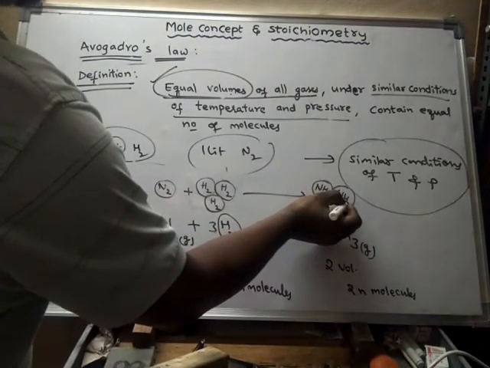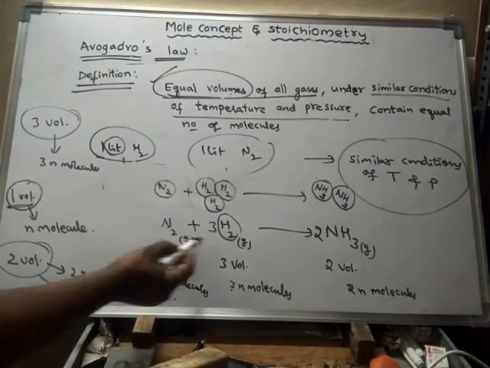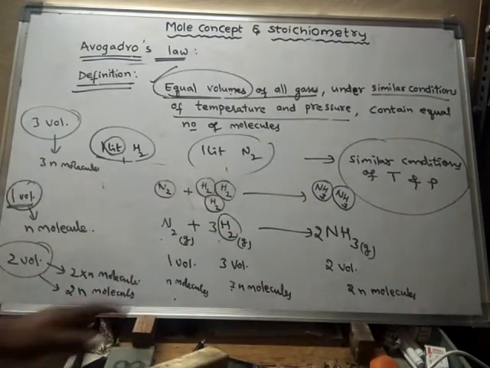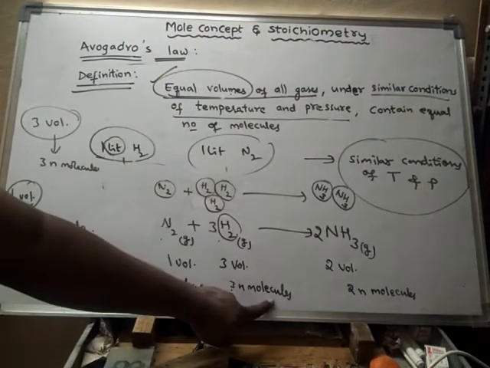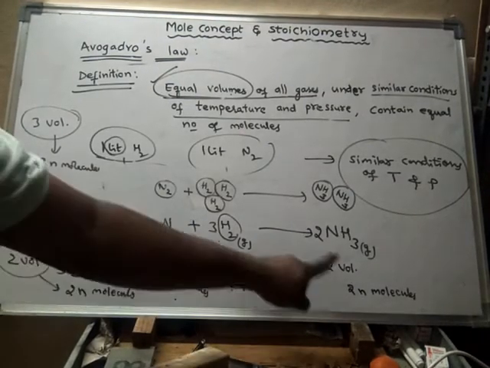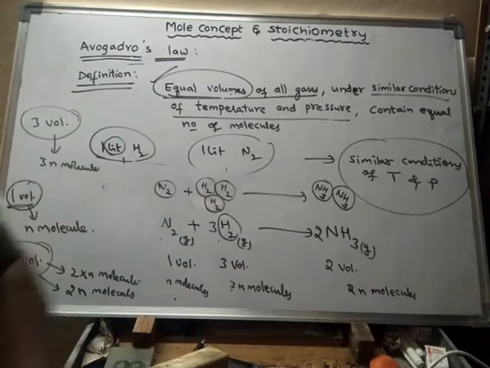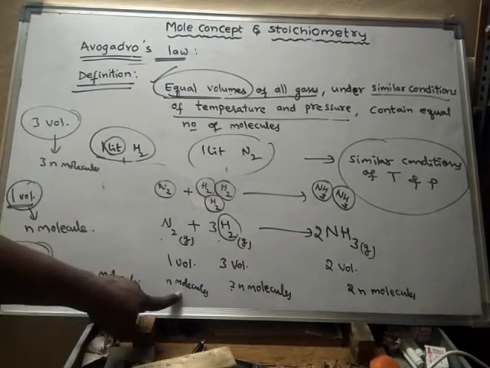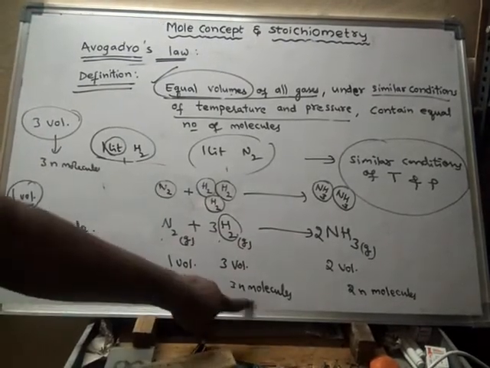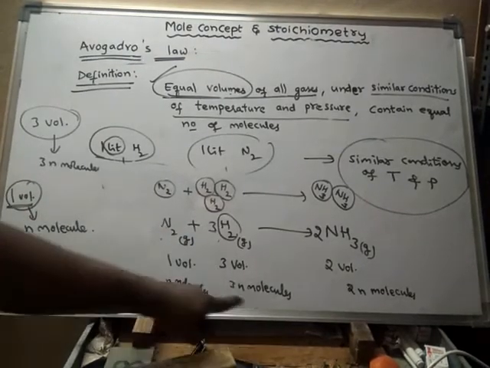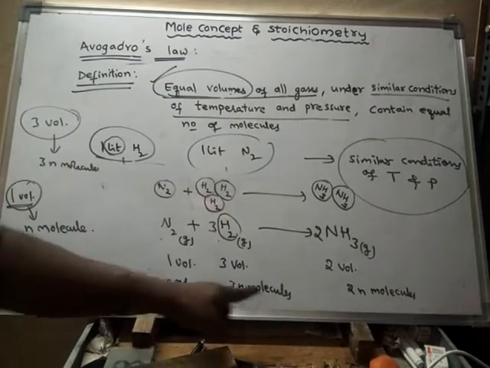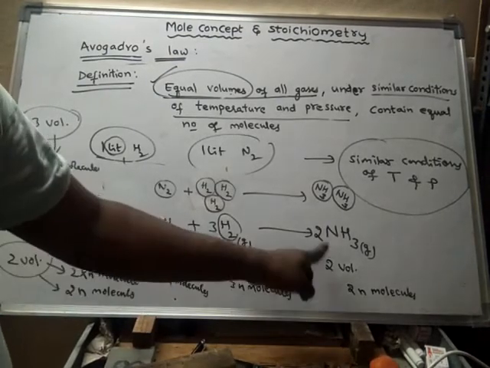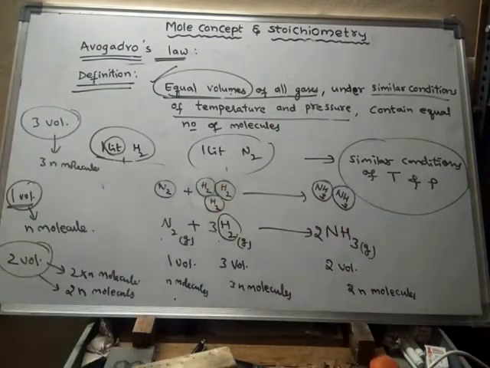If n molecules of nitrogen are there, it requires 3 n molecules of hydrogen, and the reaction between these two will form 2 n molecules of ammonia.